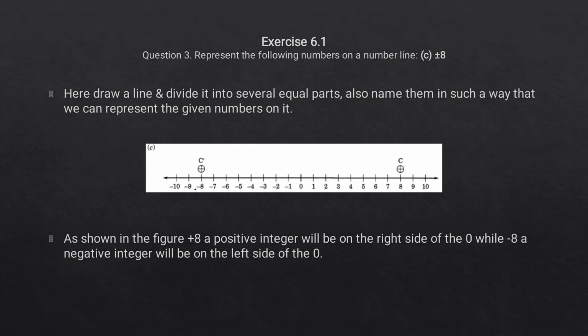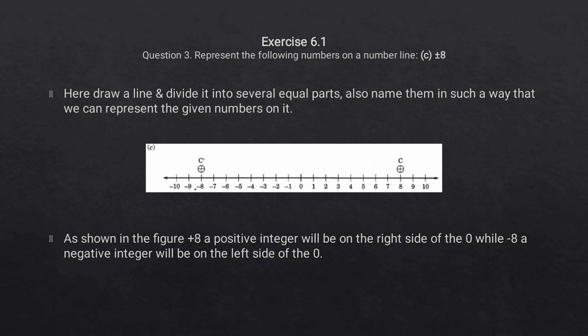Now let us start with the exercise, that is exercise 6.1. Question 3. Represent the following numbers on a number line. C, plus or minus 8. Well, here draw a number line and divide it into several equal parts. Also name them in such a way that we can represent the given number plus or minus 8 on it.